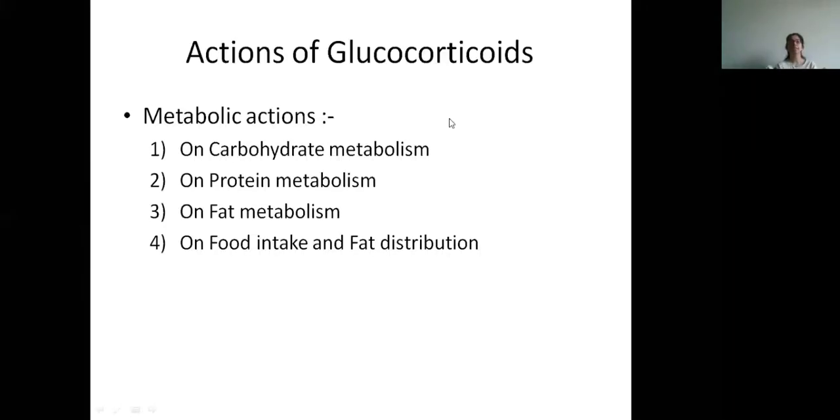Today we will discuss the actions of the glucocorticoids, or cortisol. The metabolic actions are all on carbohydrate, protein metabolism, fat metabolism, food intake and fat distribution.